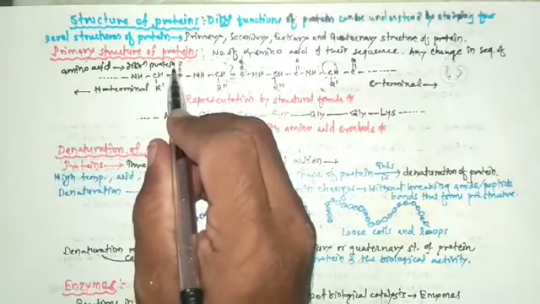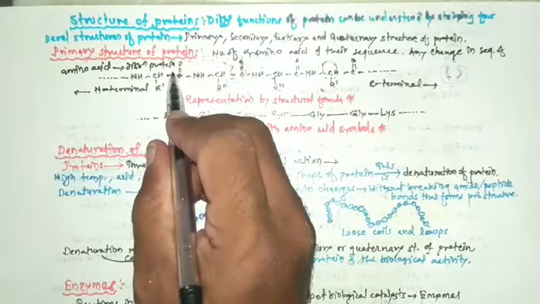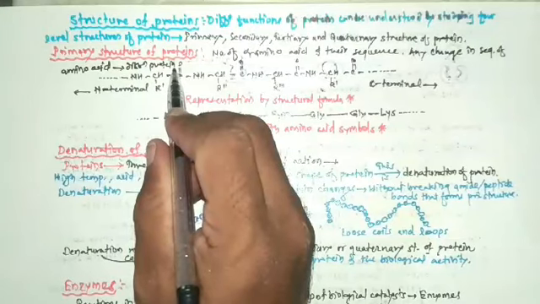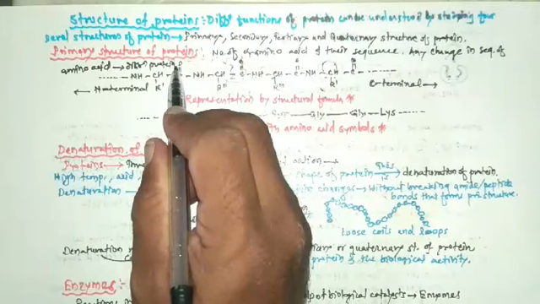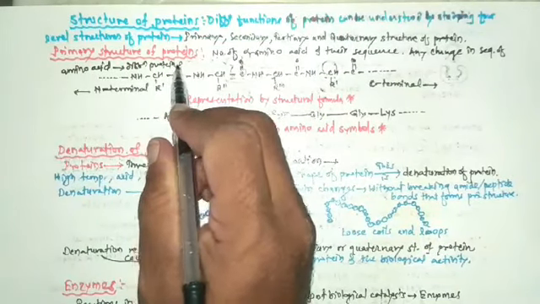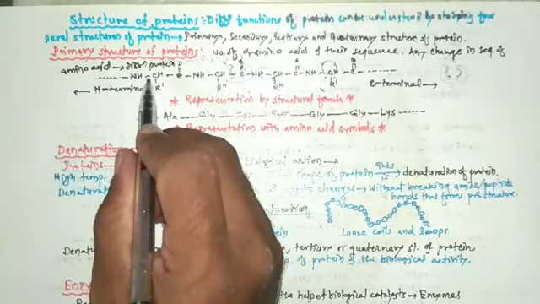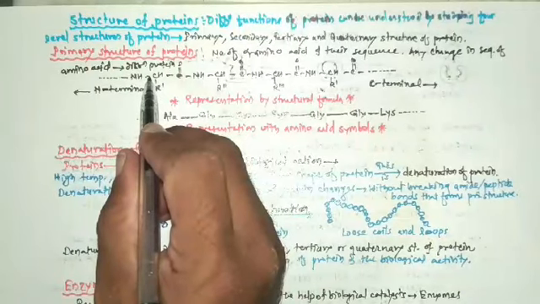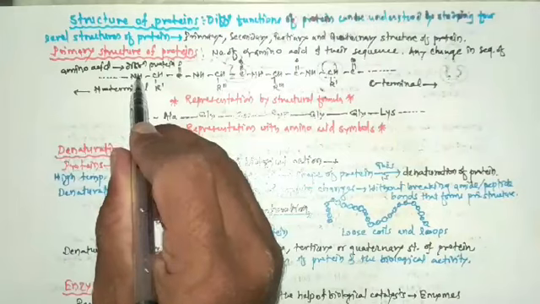So primary structure is represented beginning with the amino acid terminal. The amino group here is free.